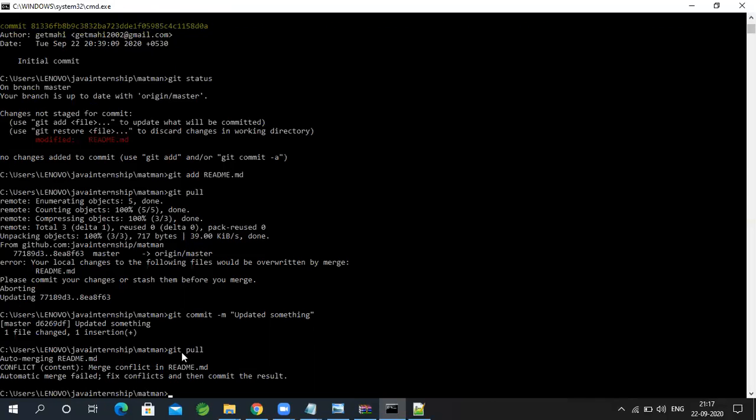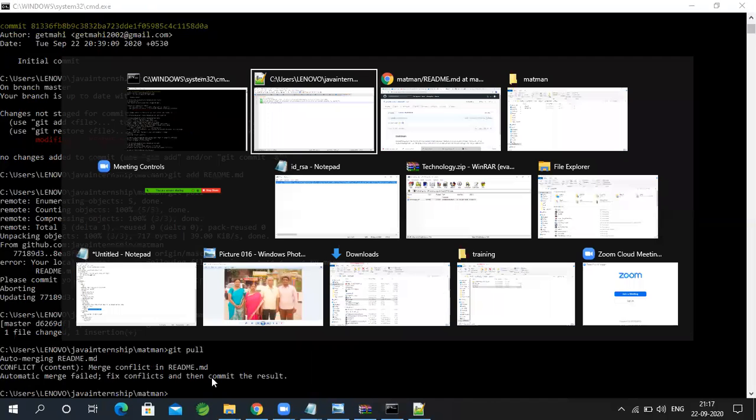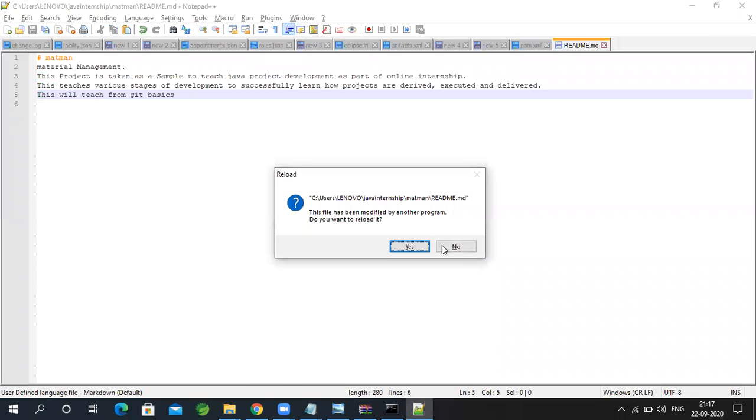So when I do a git pull, the intelligent system will try to automatically merge the two files. But because the same line number 5 got changed, there is a conflict in the readme file. So it tries to automatically merge the file. It failed. So what we have to do is we have to manually look into the issue.